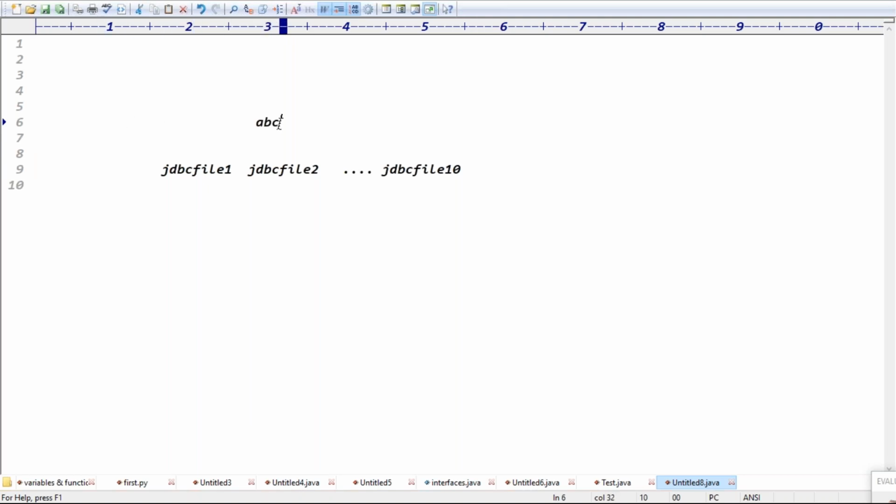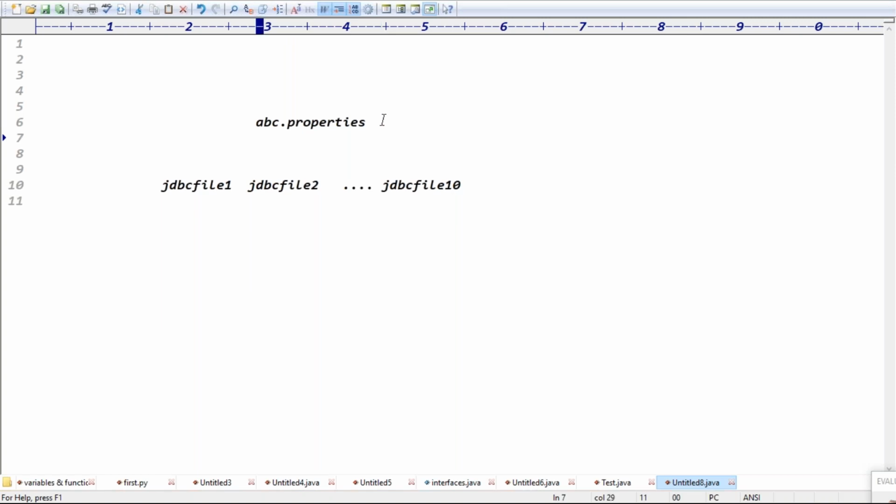Yes. Assume I take a file like abc.properties. The property file name can be anything, no problem, but the extension should be .properties, right? Because the property file contains the data in the form of key value pairs.